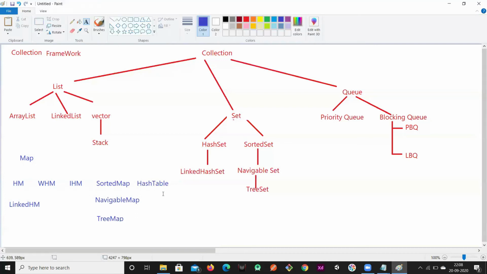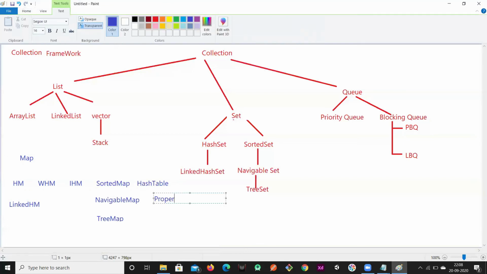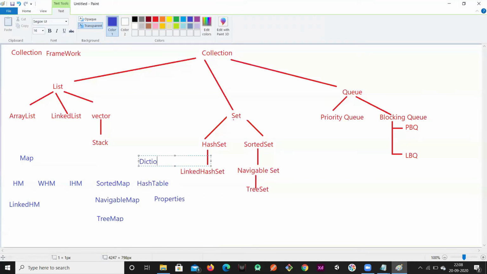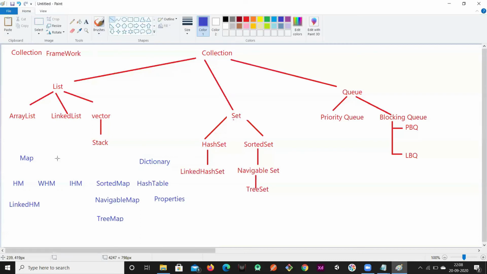And hash table, right? Hash table has a child called properties. Okay, and this is extending from an abstract class called dictionary.